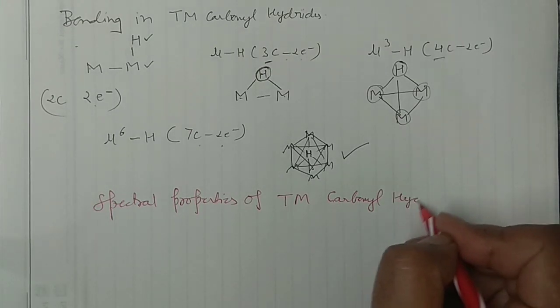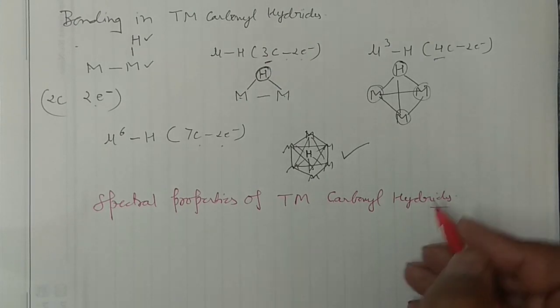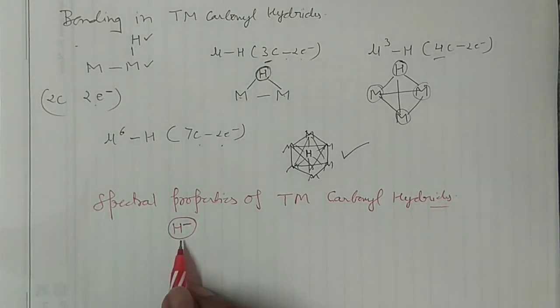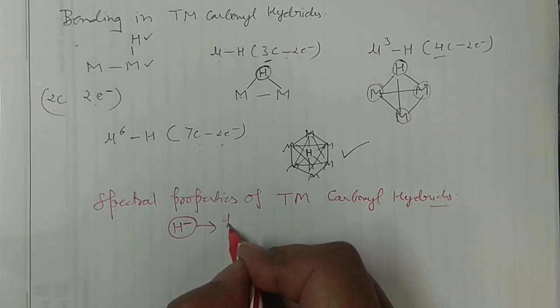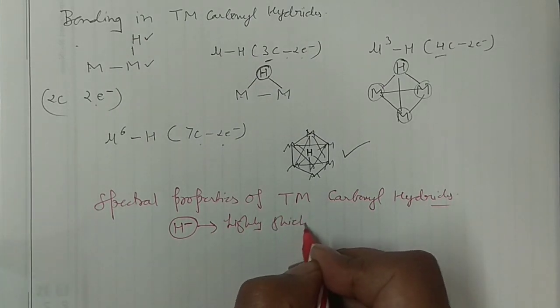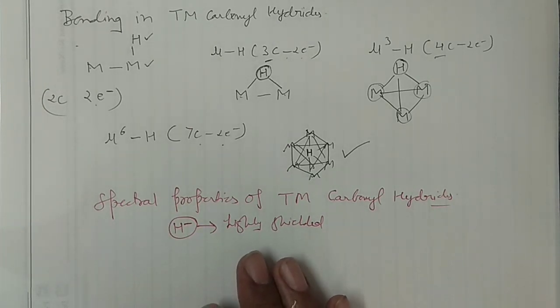Guys, in that case you can see here, as I'm saying, this hydrogen is negatively charged. That means the electron density is there. That means this hydrogen is very highly shielded. Right? If you have followed my NMR spectroscopy lecture, then you must be aware of shielding and de-shielding and all the concepts of NMR spectroscopy, right?